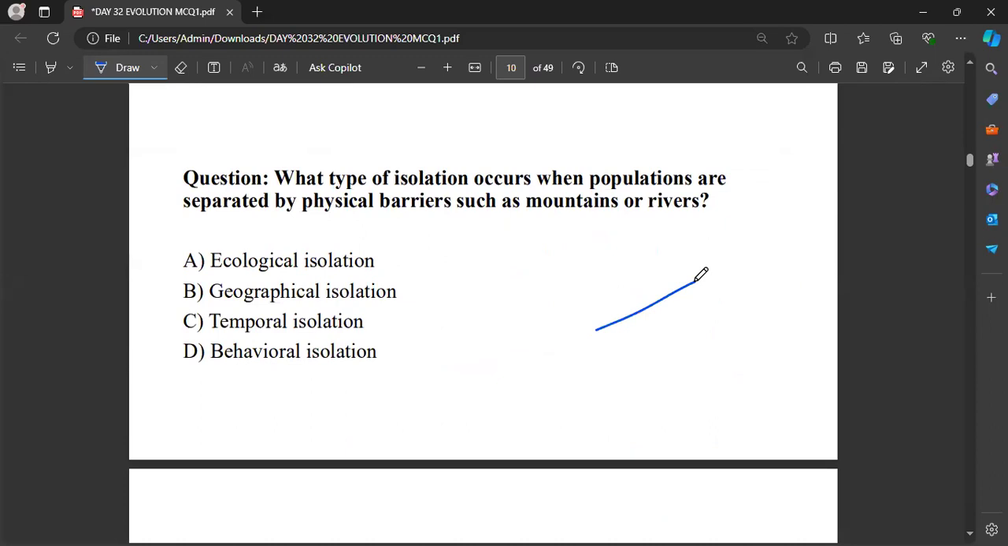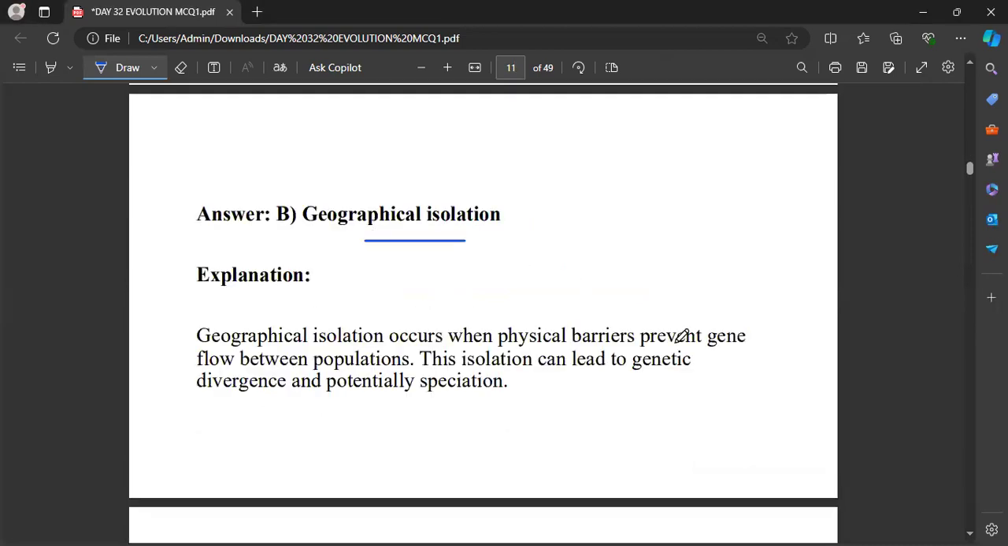What type of isolation occurs when populations are separated by physical barriers such as mountains or rivers? Very good. If it is a physical barrier, definitely that will be geographical isolation. This leads to genetic divergence and potentially speciation.